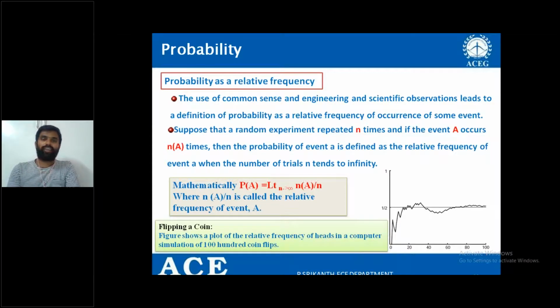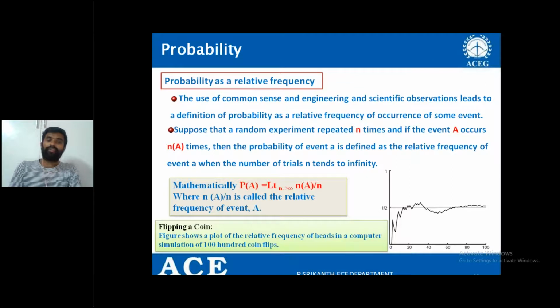In the first case I have taken n of A as 60, n as 100, 60 by 100. I got 0.6. In the second case I have taken n of A as 150, n as 200. I got 0.75. Right?